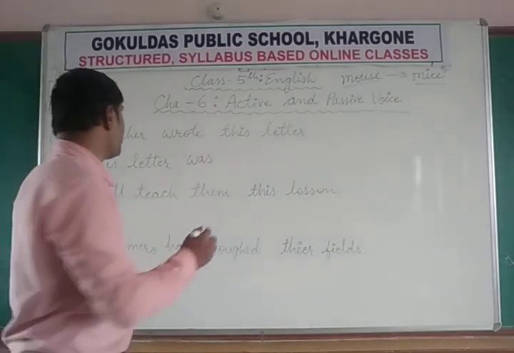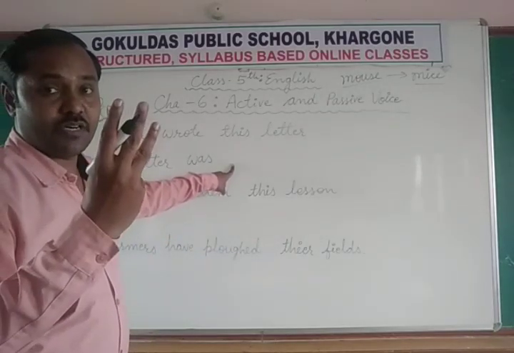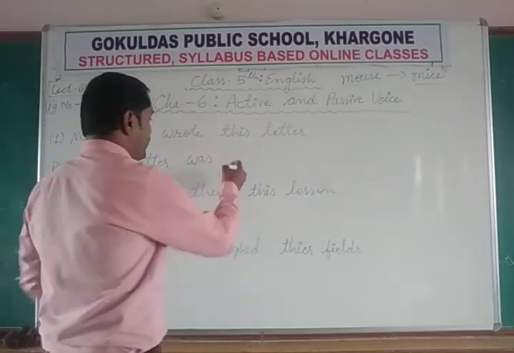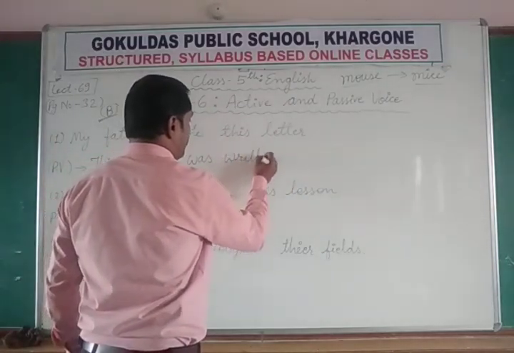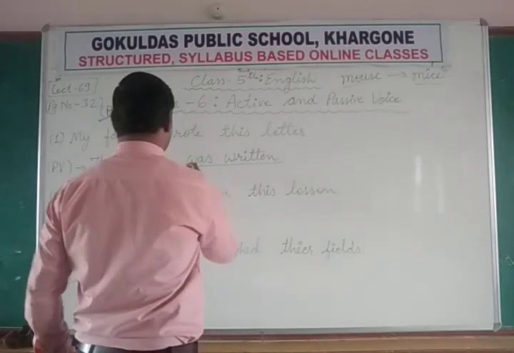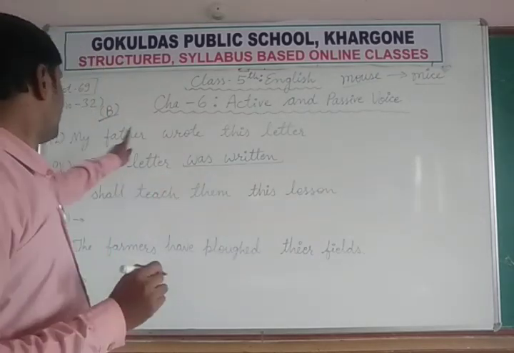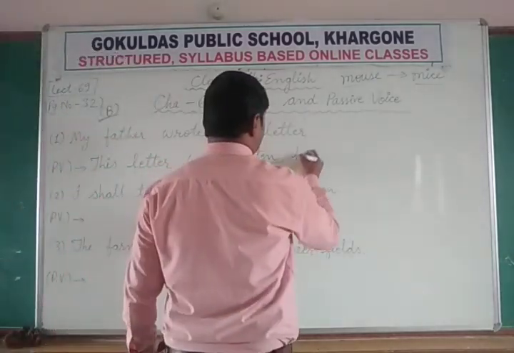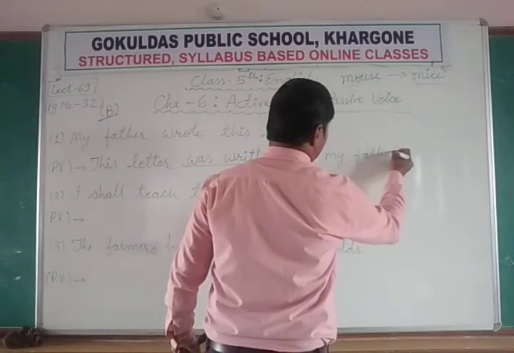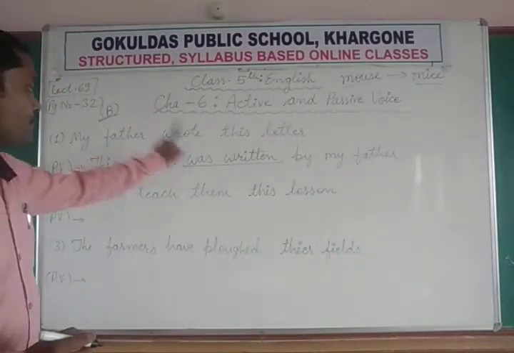This letter was. Now after was we always use the third form of the verb. Write, wrote, written. So we always use the third form of the verb in passive voice. Written means was written. This letter was written by my father. So this is how we convert active voice to passive voice.